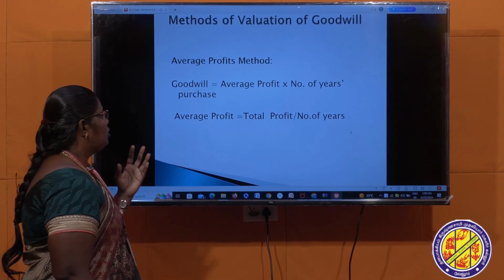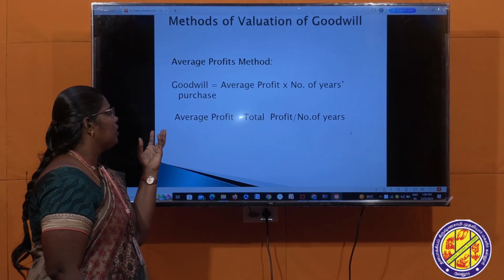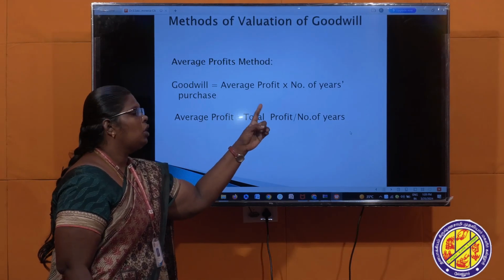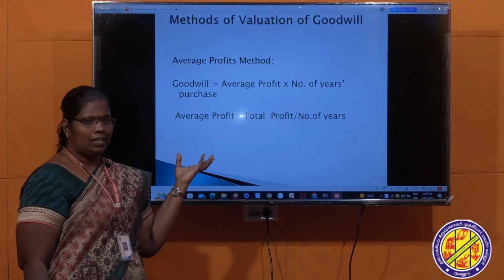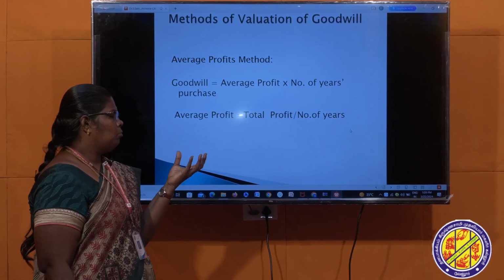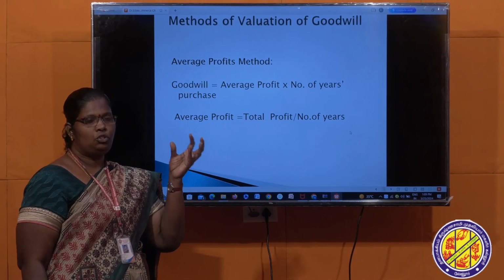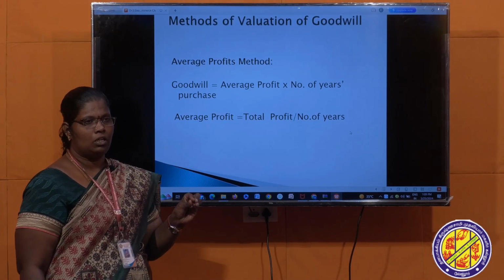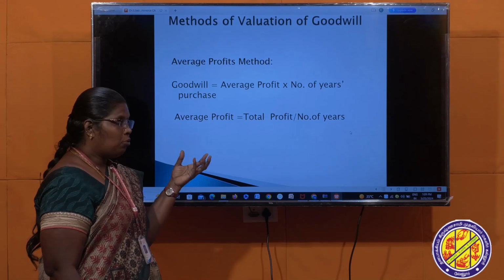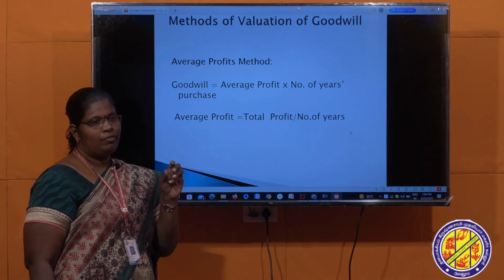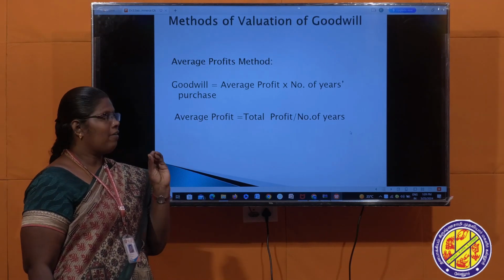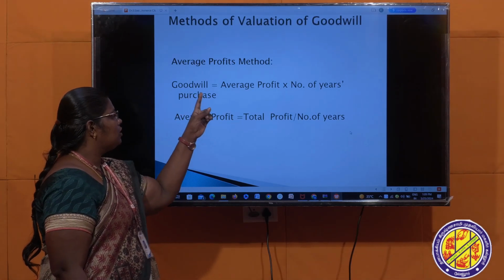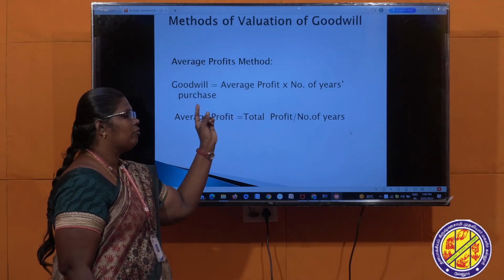First one is average profit method. This is the formula: goodwill is equal to average profit into number of years purchase. In many problems, the value of goodwill is mentioned, like goodwill is 25,000, goodwill is 30,000. In some problems, you have to calculate the value of goodwill in admission of a partner. So there are three methods. First method is average profit method. You have to calculate goodwill is equal to average profit into number of years purchase.